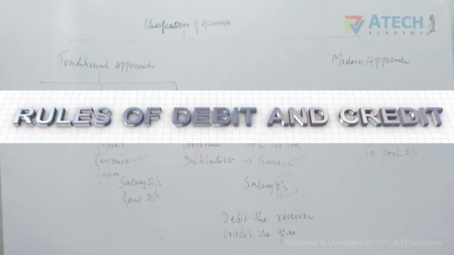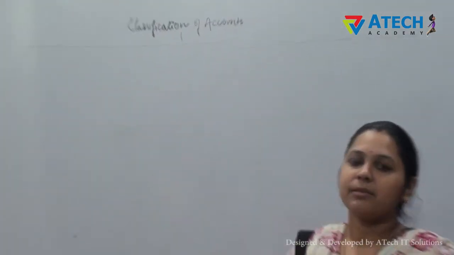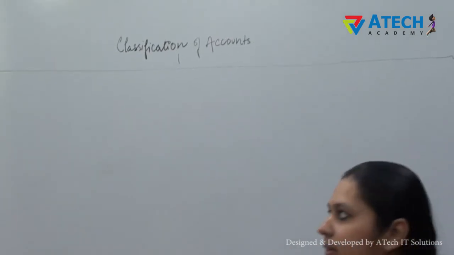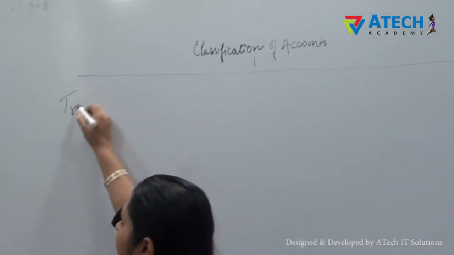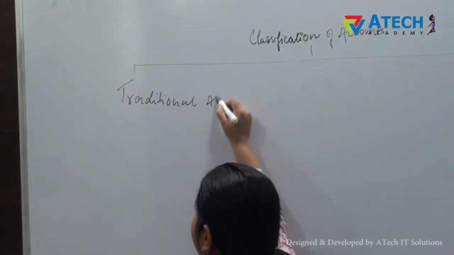This topic of discussion is rules of debit and credit. In this, we are going to study the various classification of accounts, and by the end of this topic, you will be able to pass the necessary journal entries, which is our first process of recording. So, accounts are classified according to the traditional approach, and the second one is modern approach.